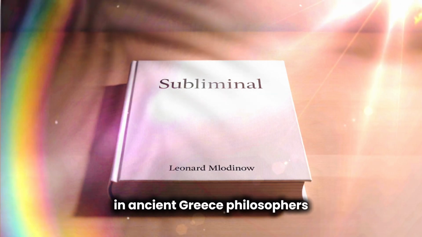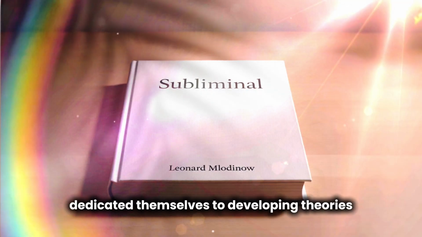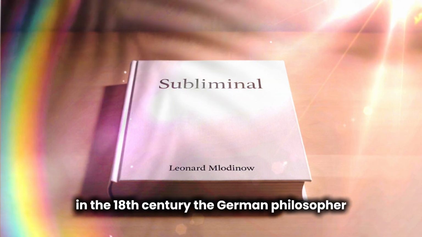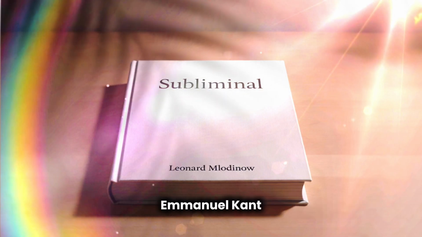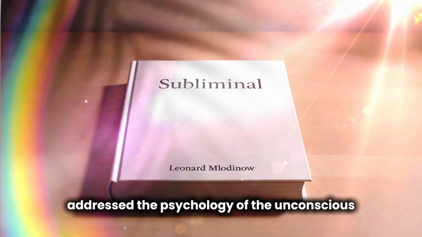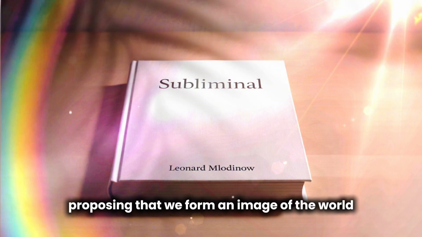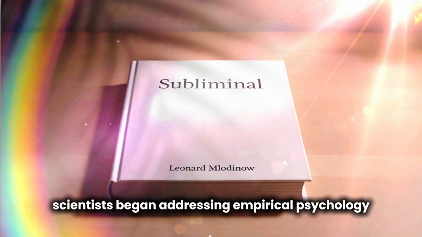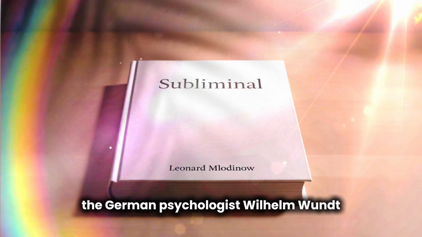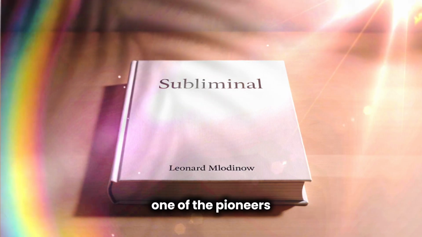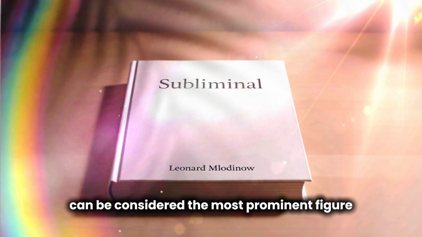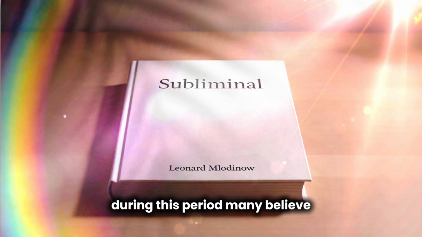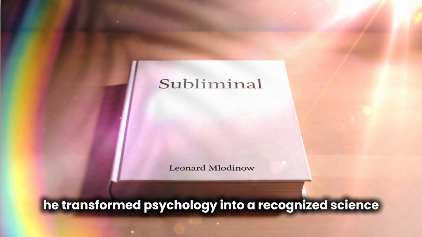An artificial construction. Throughout history, many people have debated the distinction between the conscious and unconscious mind. In ancient Greece, philosophers dedicated themselves to developing theories about the human mind, though they did not reach satisfactory conclusions. In the 18th century, the German philosopher Immanuel Kant addressed the psychology of the unconscious, proposing that we form an image of the world within this part of our mind. In the 19th century, scientists began addressing empirical psychology. The German psychologist Wilhelm Wundt, one of the pioneers of what became known as New Psychology, can be considered the most prominent figure in unconscious studies during this period.